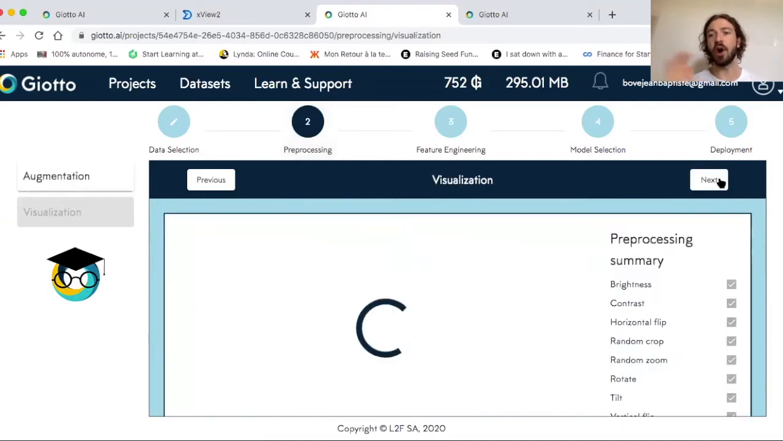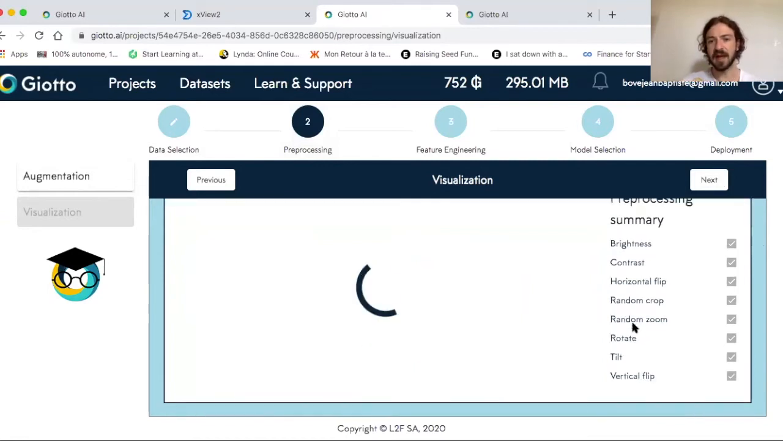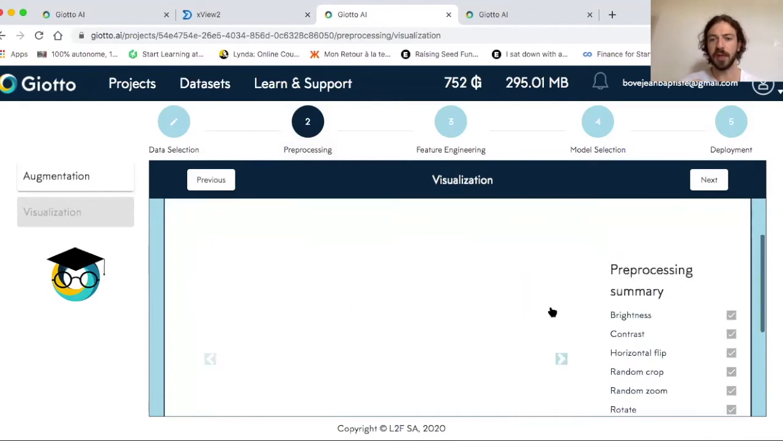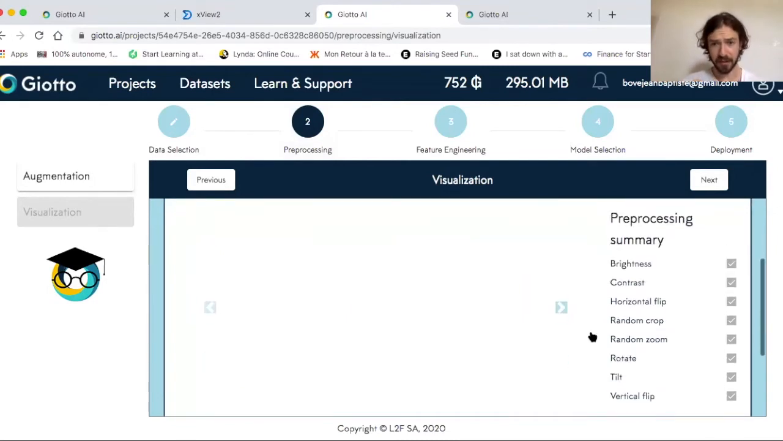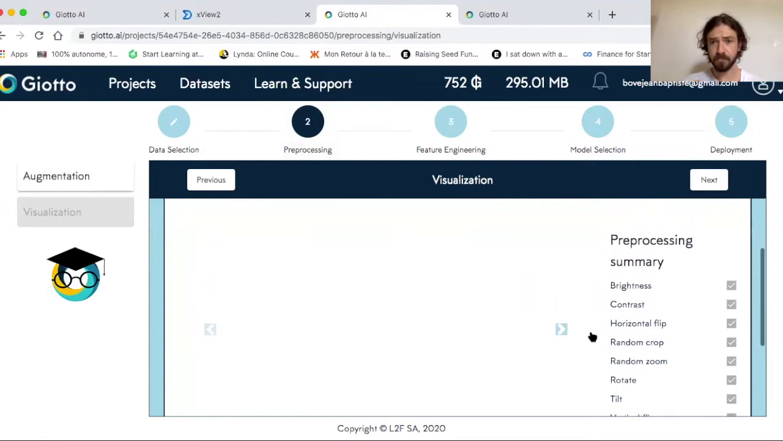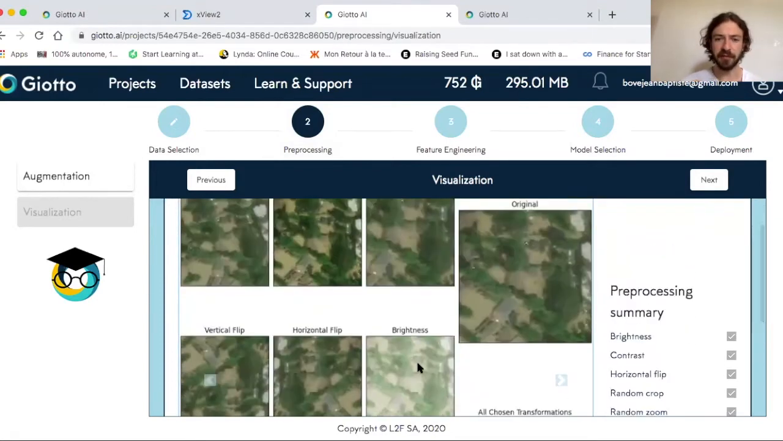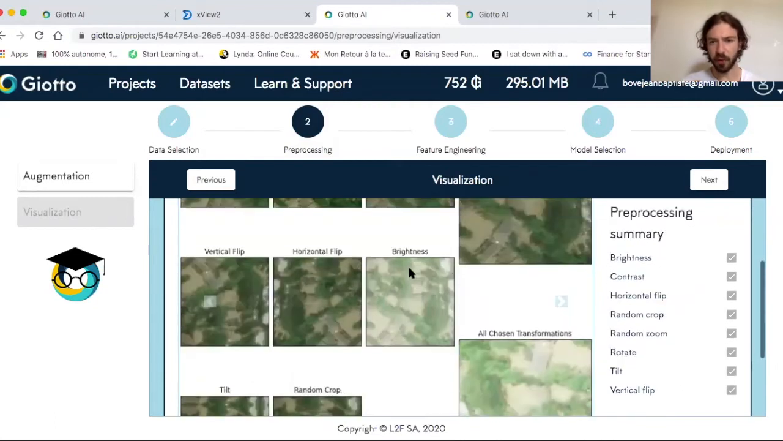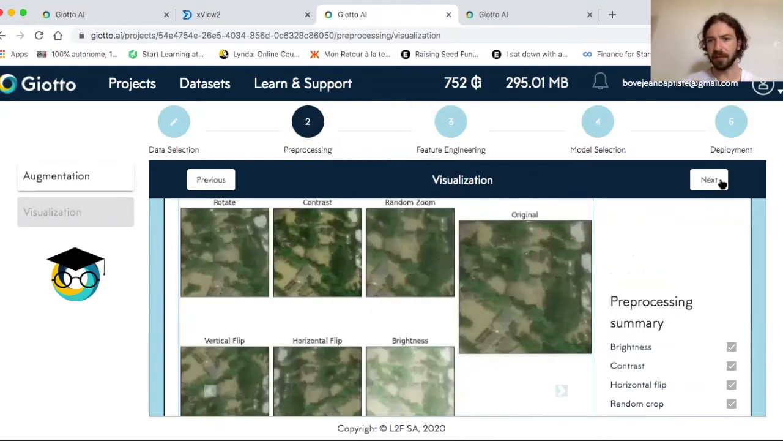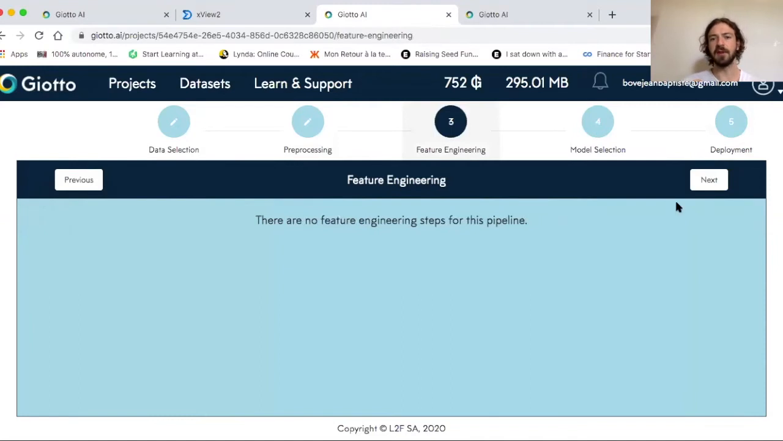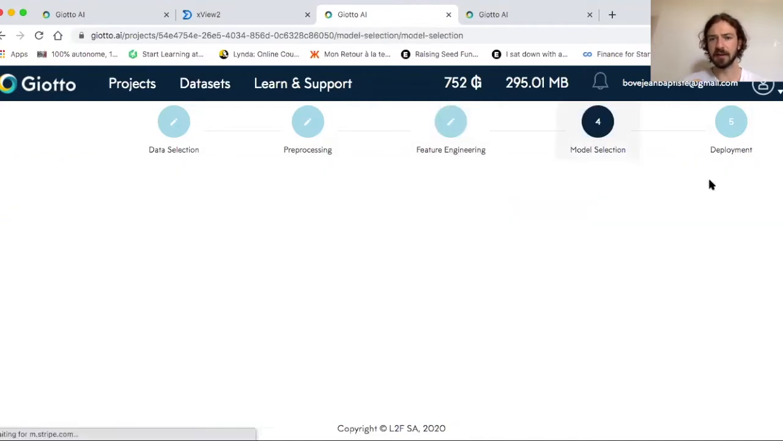So I selected all the data augmentation steps that Giotto offers. This is just a summary, and it will show you some of the new pictures it has created. Giotto, where are the pictures? Here they are. You see the modified brightness, random crop, etc., etc. Then, I do not need feature engineering for this type of task.